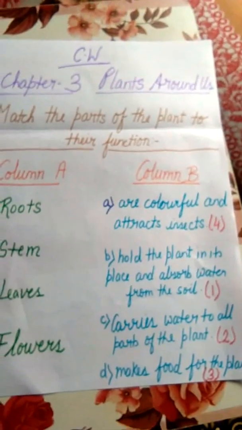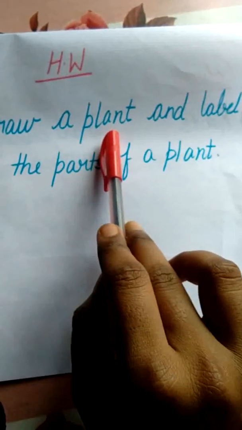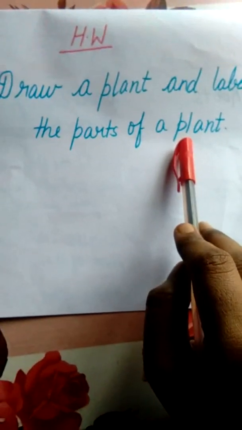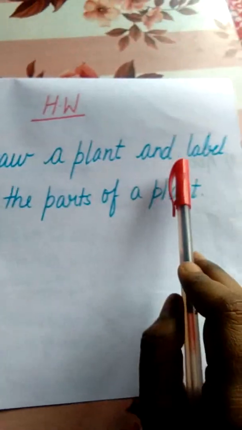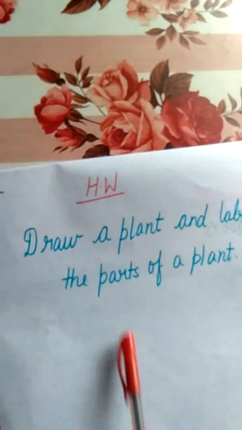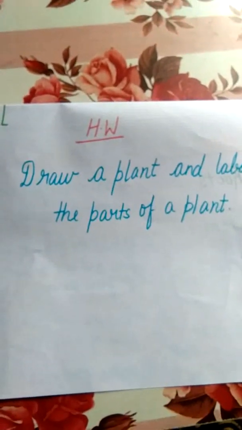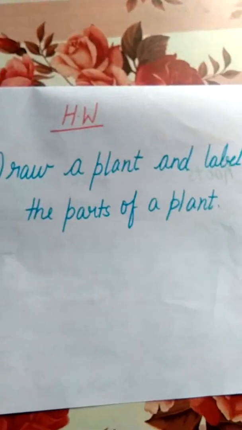Done? Okay. Now we will do the homework. What is the homework? Homework is draw a plant and label the parts of a plant. You will do this in your copy. First draw the plant and label accordingly, how I have shown you in the diagram. Label it very nicely and color your plant.